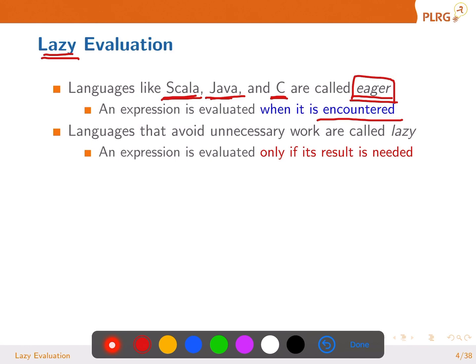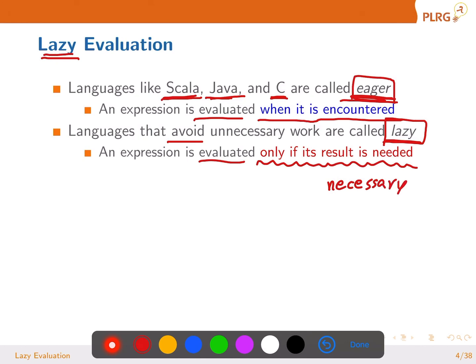Instead, languages that are being smart or being lazy avoid unnecessary work, and those languages are called lazy. An expression is evaluated only if its result is needed. Okay? Based on this definition, eager languages evaluate things as they are encountered. A lazy language evaluates only what's necessary. Sounds really charming, right? So we'll see how they are different.